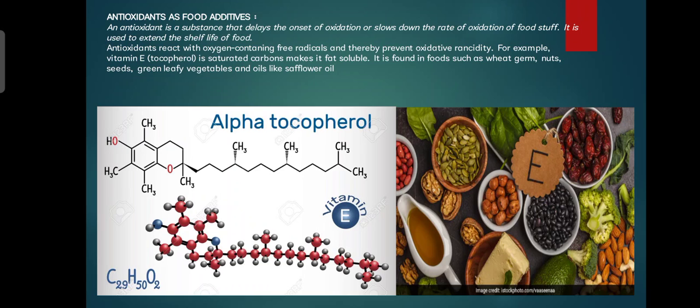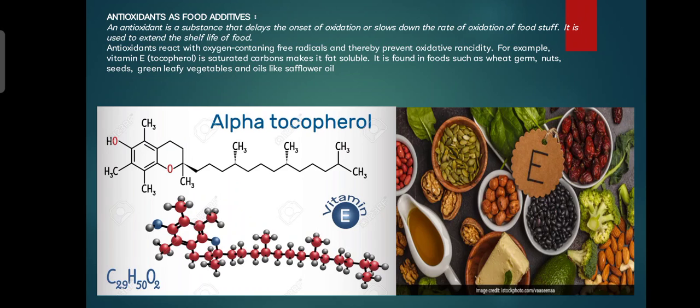Next one is antioxidants as food additives. Many food substances, especially oil, get rancid due to oxidation. So in order to prevent food from oxidation, we add an antioxidant. An antioxidant is a substance that delays the onset of oxidation or slows down the rate of oxidation of foodstuff. It is used to extend the shelf life of food.